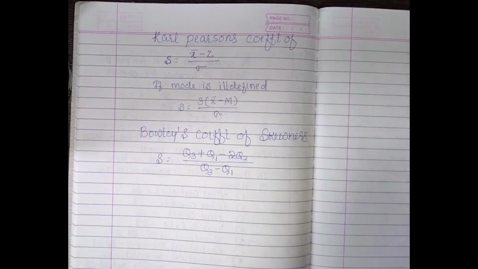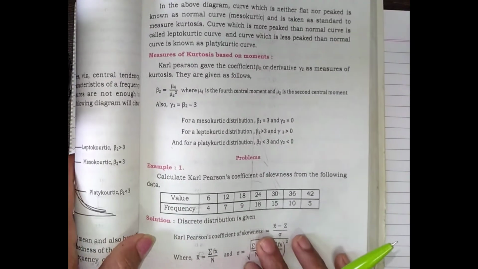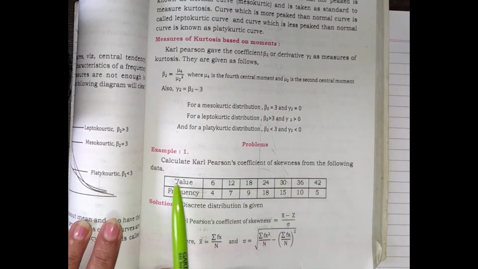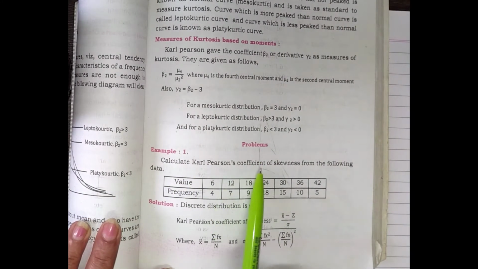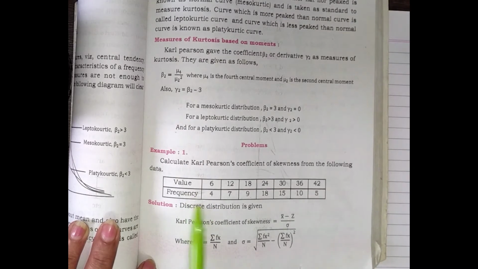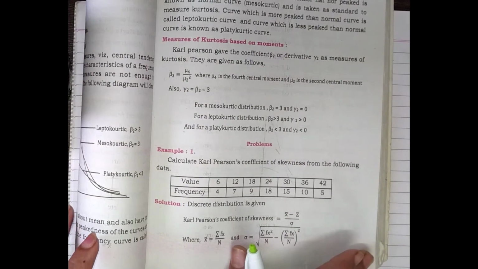But you already know how to calculate x bar, z and sigma. The same we are substituting here. Just observe the problem. Calculate Karl Pearson's coefficient of skewness from the following data. The value and frequency, that is x and f, are given in the question.